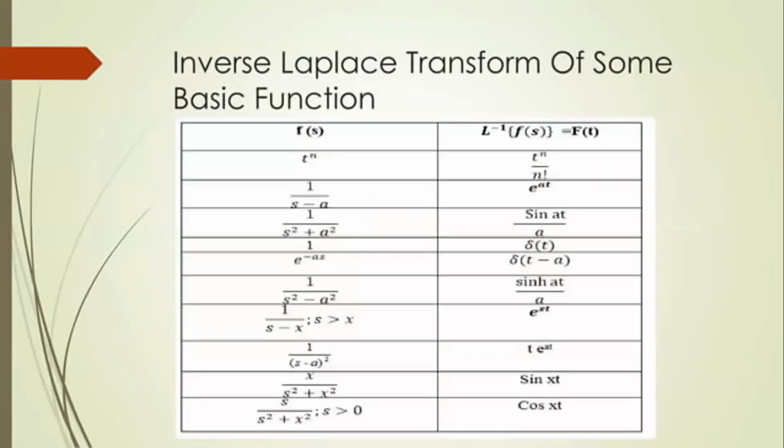These are some basic inverse Laplace transforms of some basic functions. L inverse of 1 by s power n plus 1 is t power n by n factorial. L inverse of 1 by s minus a is e power at. 1 by s square plus a square gives sine at by a. 1 by s minus a whole square gives t into e power at. The same functions, just the values will be given on the left side and L inverse gives the right side. If we take the L of the right side values, we get the left side values again. So this process is called the Laplace and inverse Laplace transforms.